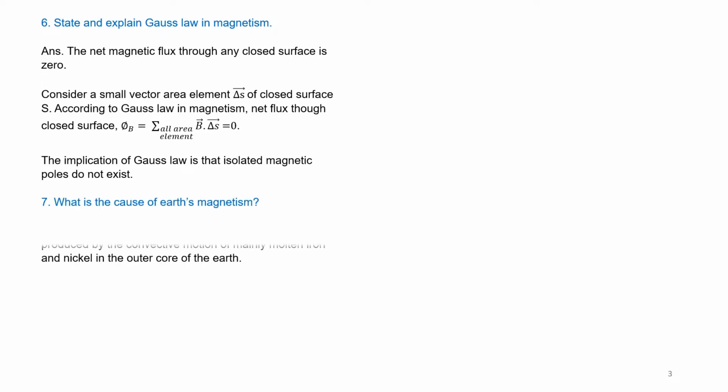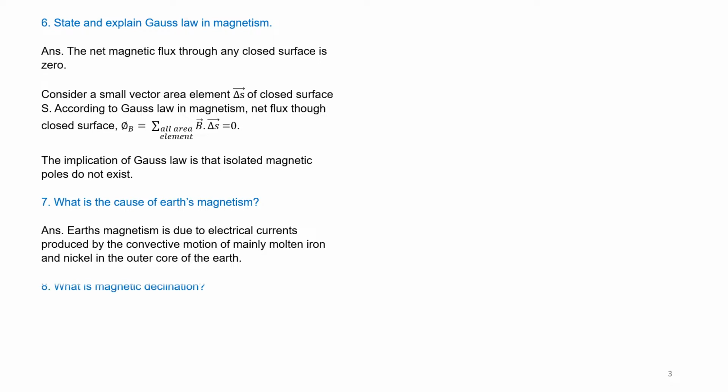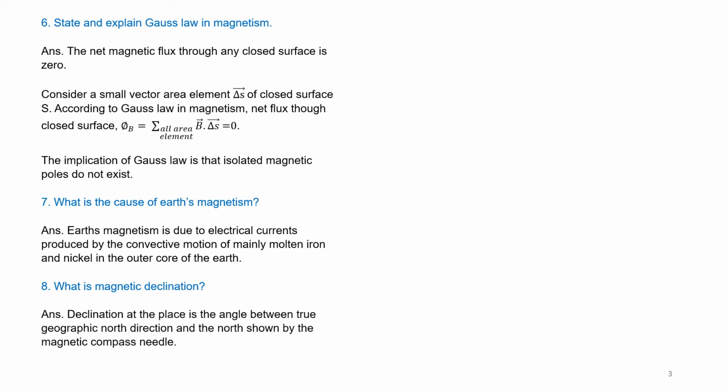What is the cause of Earth's magnetism? Earth's magnetism is due to electric currents produced by the convective motion of mainly molten iron and nickel in the outer core of the Earth. What is magnetic declination? Declination at a place is the angle between the true geographic north direction and the north shown by the magnetic compass needle. This is as explained in the diagram.